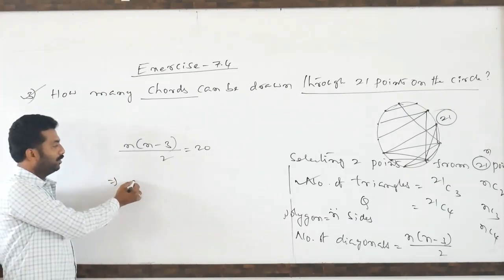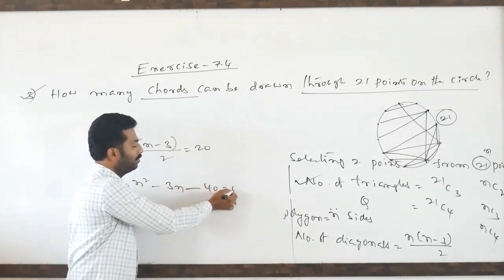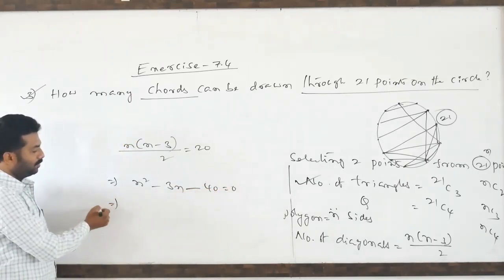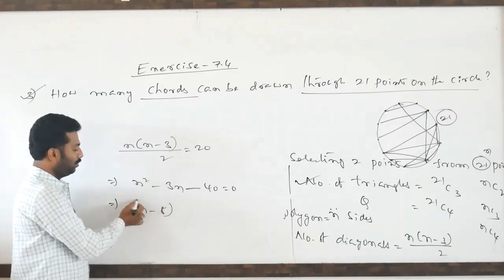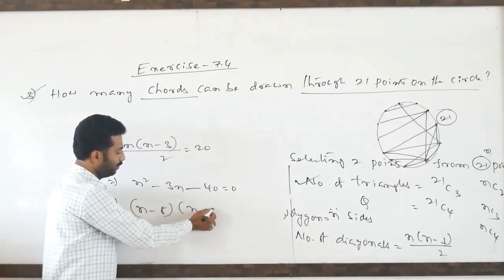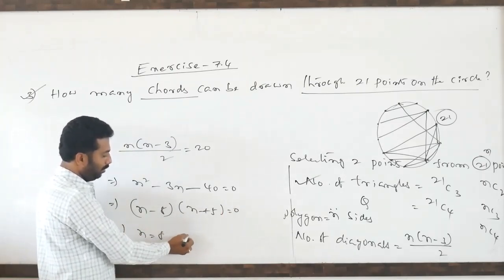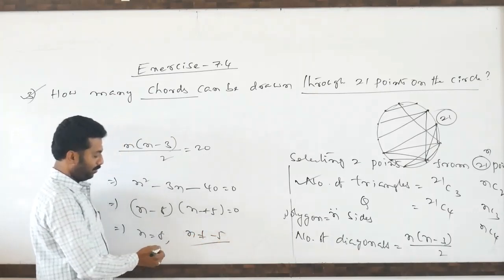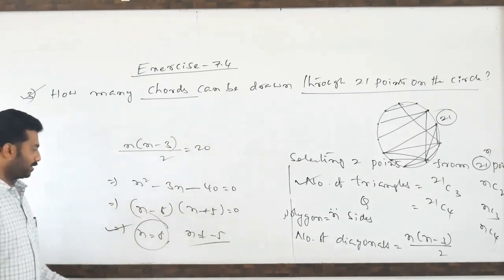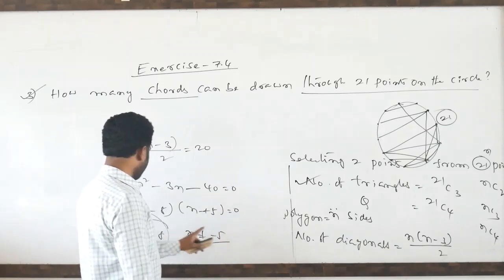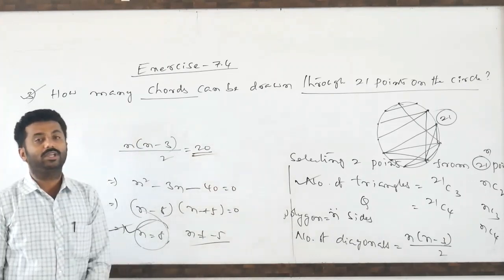So very clear, this is n square minus 3n minus 40 equal to 0. So factors, 8 and 5 are the factors. So clearly n minus 8 into n plus 5 equal to 0. So n value is 8, n value is minus 5. So n cannot be negative. So how many sides will be there? 8 sides will be there, means octagon. So from this there are 8 sides, and 20 diagonals can be drawn.